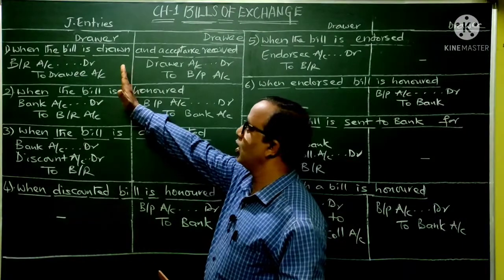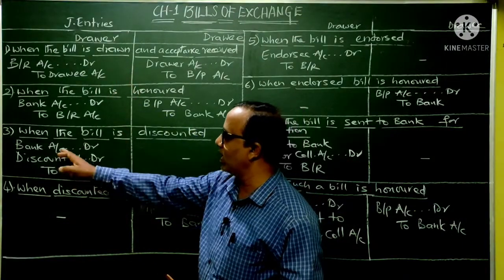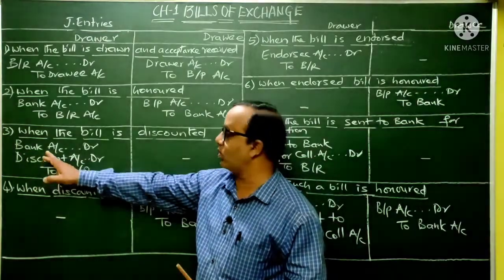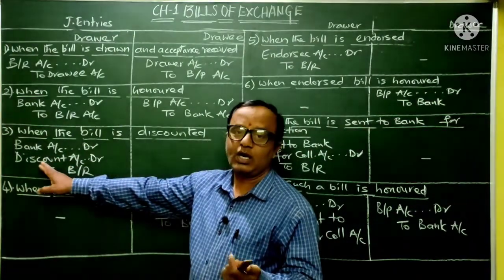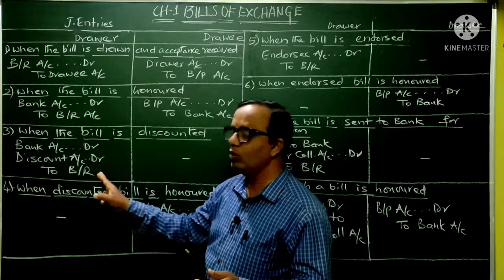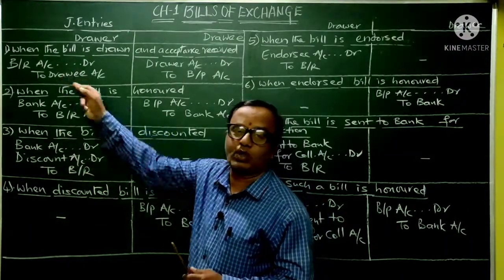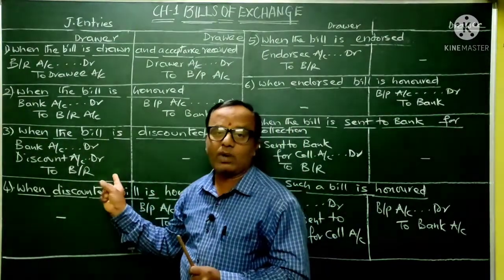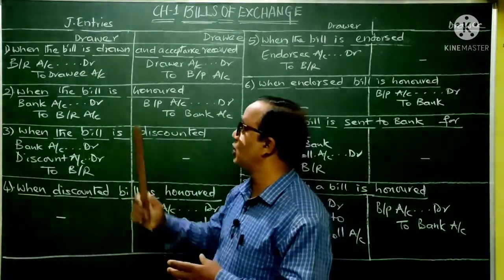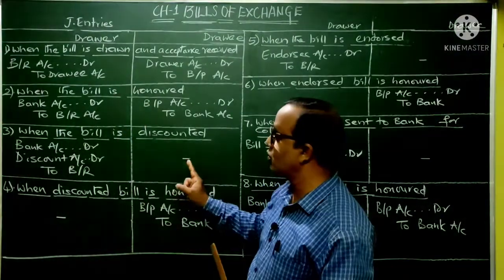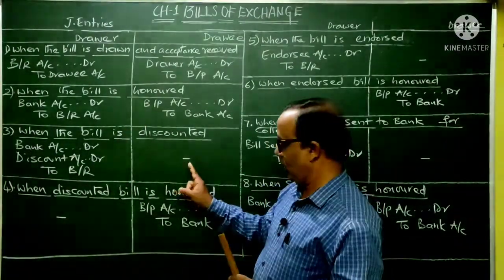So from the drawer's point of view, if you observe, he will write the entry bank account debtor 9,900 because it is coming in, it is deposited in his bank account. Then again discount, which is an expense to him, a nominal account. So discount account debtor. Then again to bills receivable, because this bills receivable is going out when he is selling the bill to the banker. See, when the bill is discounted in the bank, that transaction has taken place between the drawer and the banker. So the drawee is in no way connected with that one. So in the books of the drawee, there will be no entry.